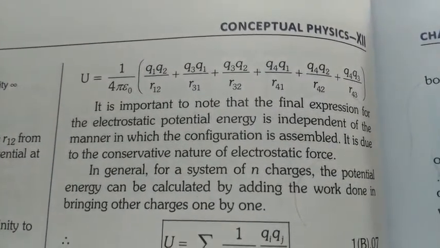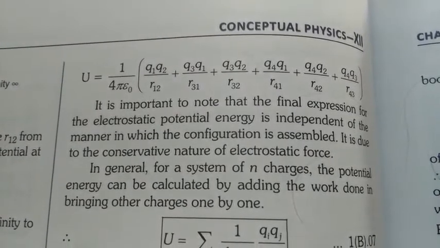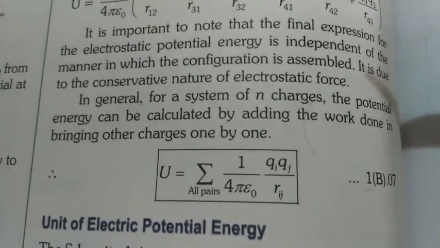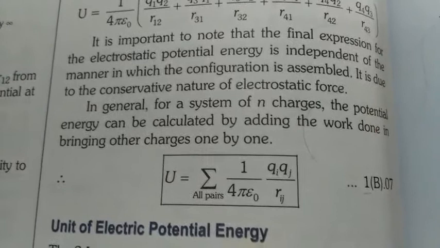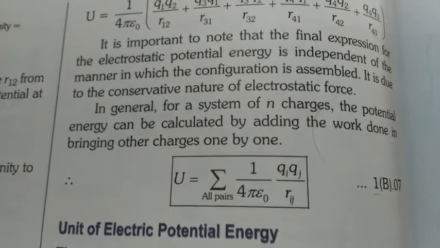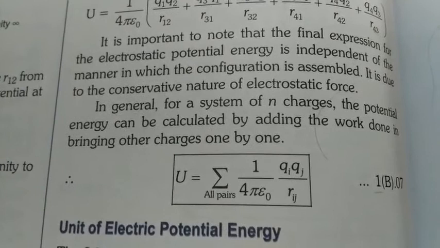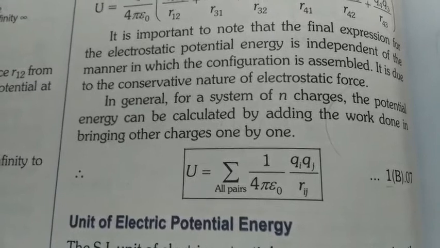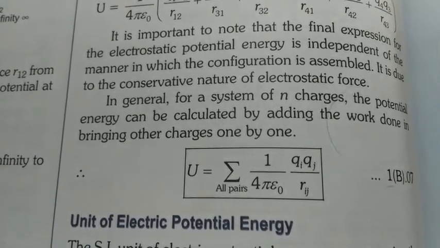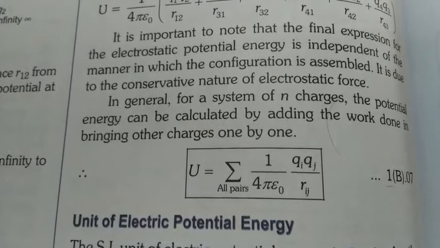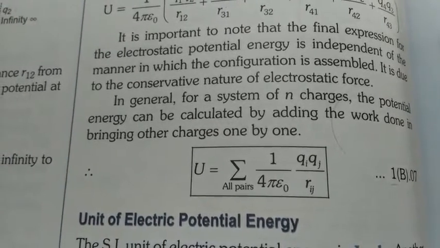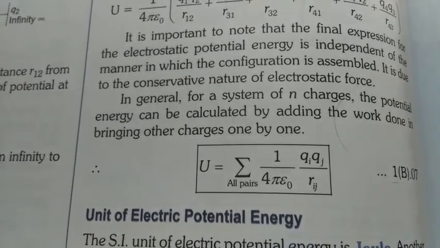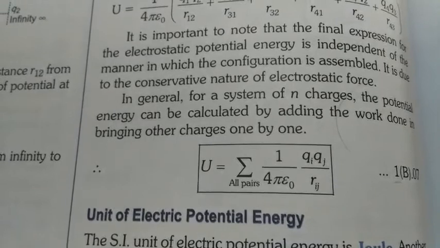Now suppose in the system n charges are there. So this formula can be written like this. U equals to summation over all pairs, i equals to 1 to n, and j is not written here; simply it is written all pairs. And 1 upon 4 pi epsilon naught qi qj upon rij is written. In place of i and j, we will start putting the values from 1 to 3, 1 to 4 and so on. So this is the general formula for a system of n charges.